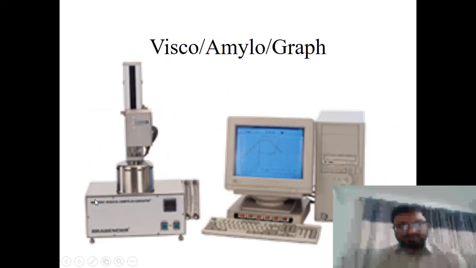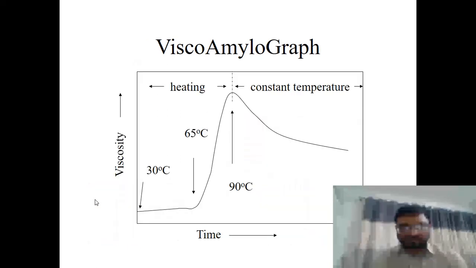This equipment, viscograph or amylograph, is used to determine the properties of the starches. This is a complete viscograph that is used to determine the viscosity, and this viscosity is determined against the time at different temperatures.